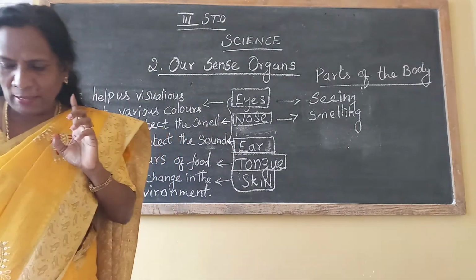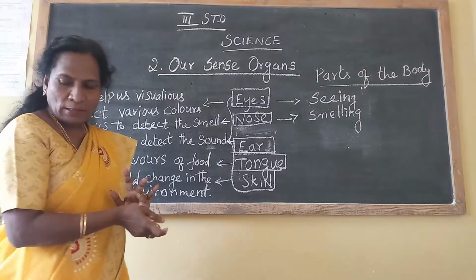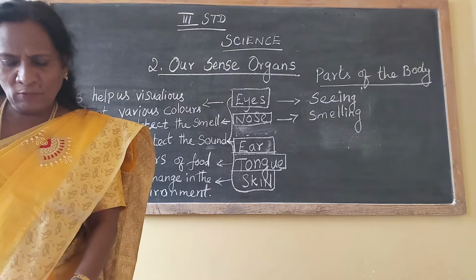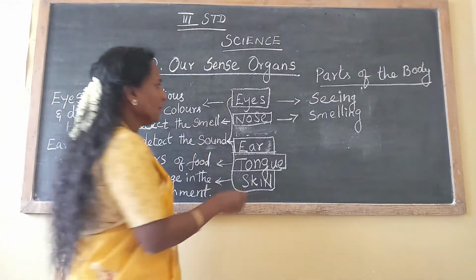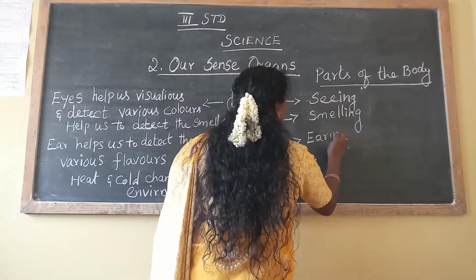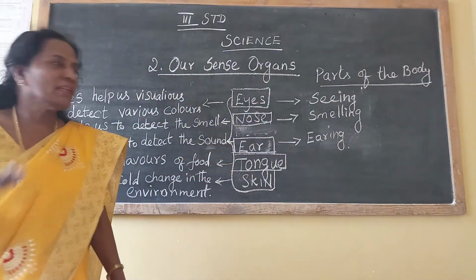Here, hearing. You can hear. What are you hearing there? When I speak, you can hear the sounds. Hearing. We should not say hearing here; we say we can hear, H-E-A-R.